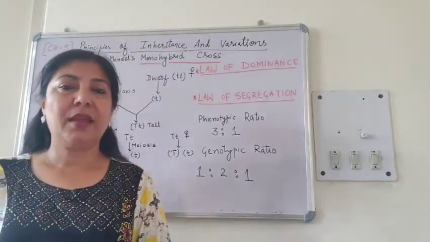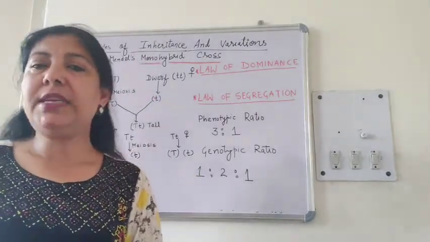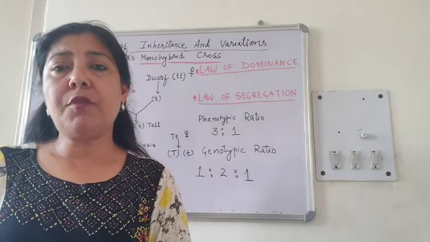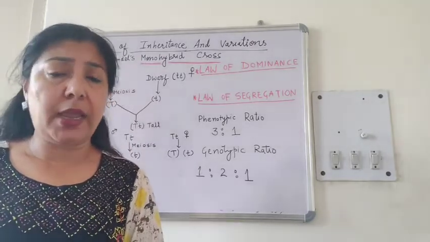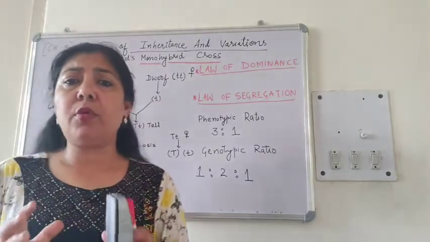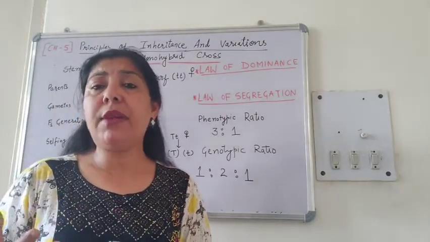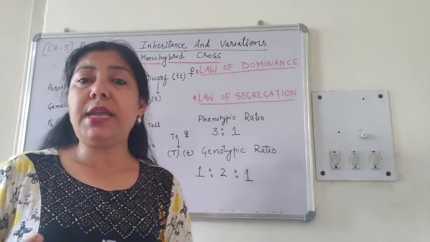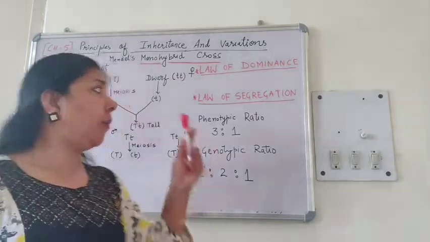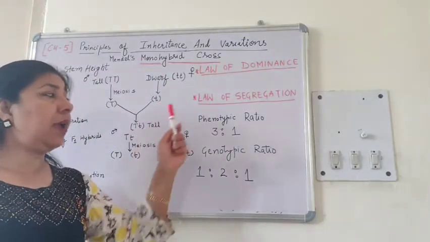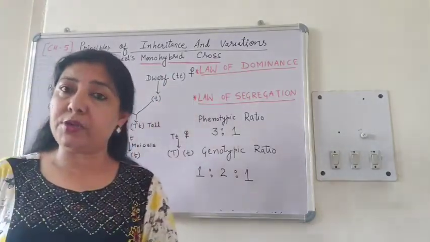Hello students. In the last lecture, we studied the process of monohybrid cross performed by Mendel. Today, on the basis of this monohybrid cross, we will study the details of two laws. These two laws are number one, law of dominance, and number two, law of segregation.